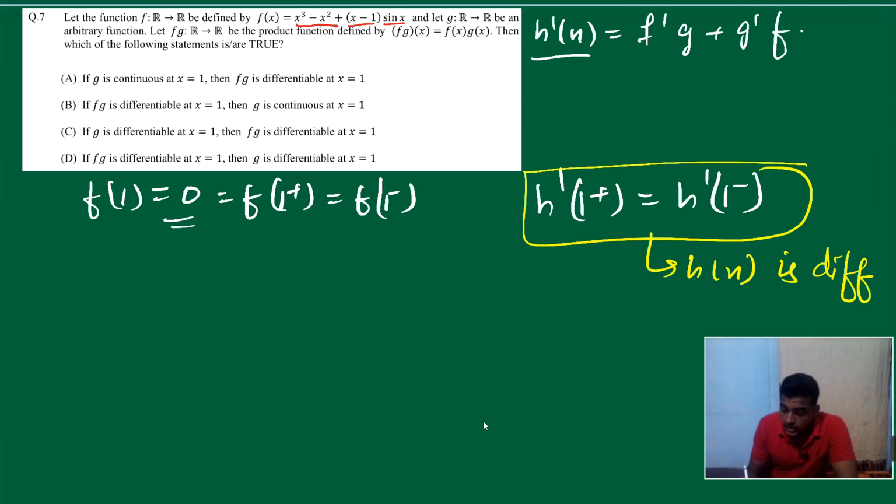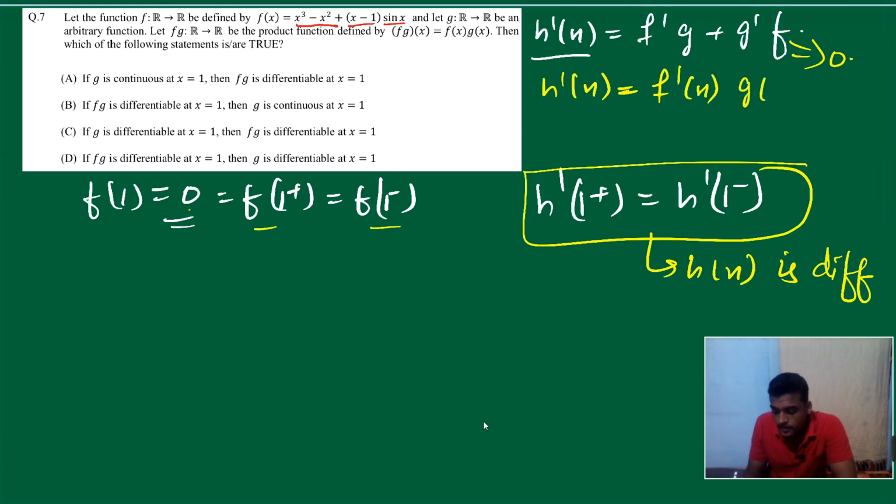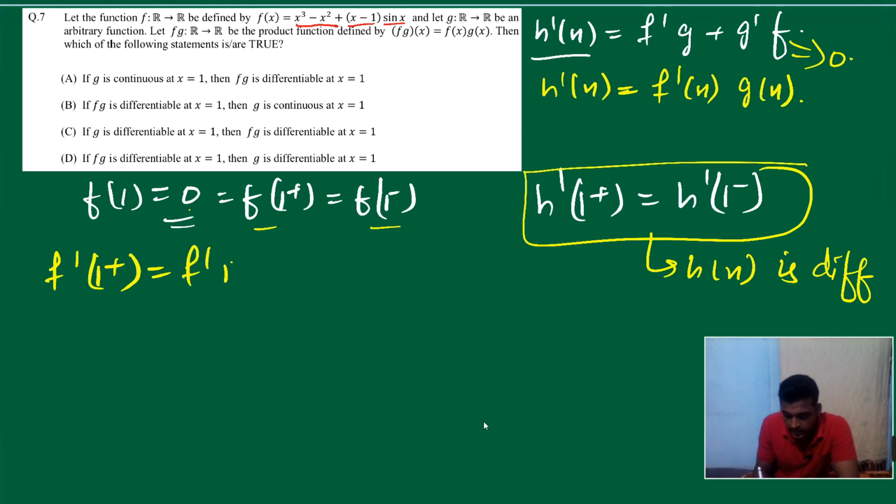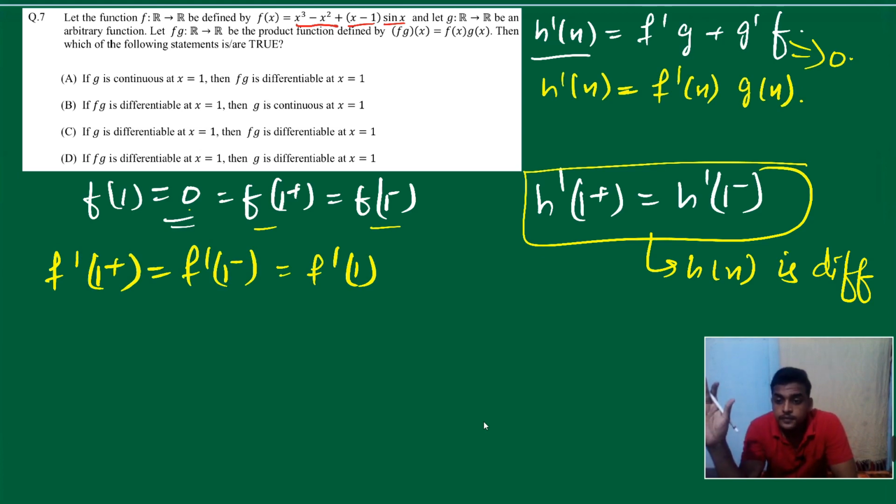Now if f of 1 plus and f of 1 minus is always 0, so can we say this thing is always 0? It means h dash x is nothing but f dash x into g. Fine, fine. Now also f dash 1 plus is equal to f dash of 1 minus is equal to f dash of 1, because we already saw that f(x) is always differentiable, right?